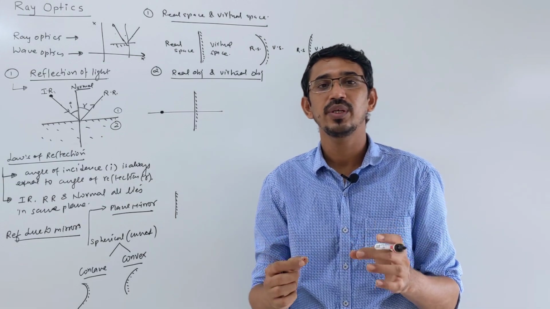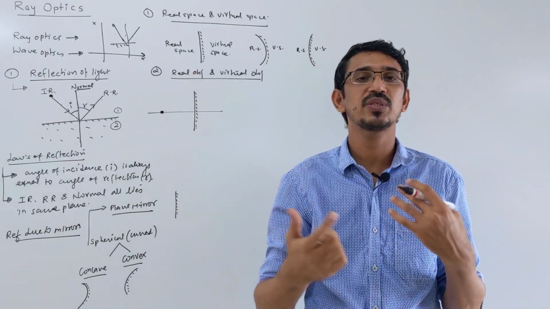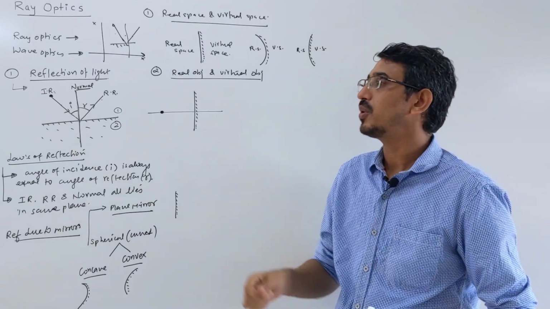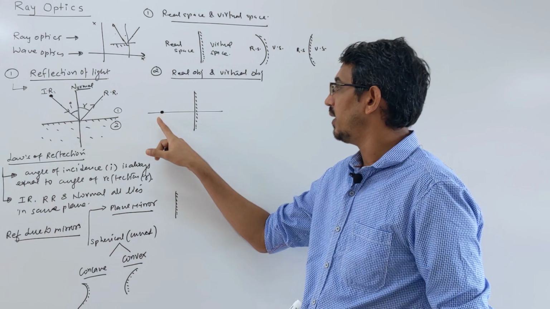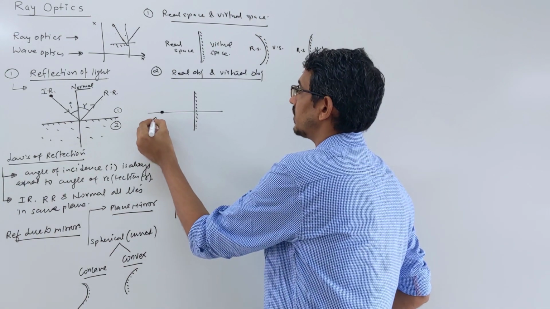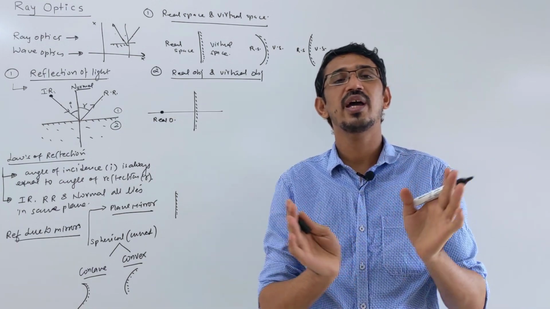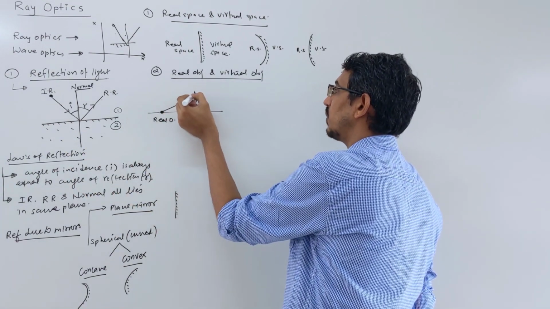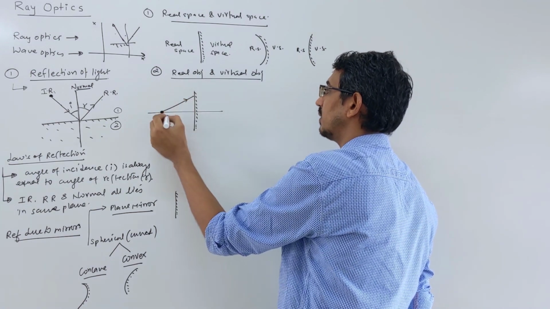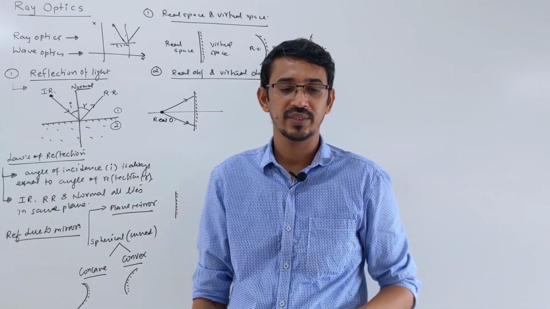Real object means what? From this point, your incident rays. Real and virtual are defined first by incident rays, because rays start from the object, correct? So suppose I am saying this is a real object. What's the meaning of this? Light will start diverging from that object and come toward your mirror like that.